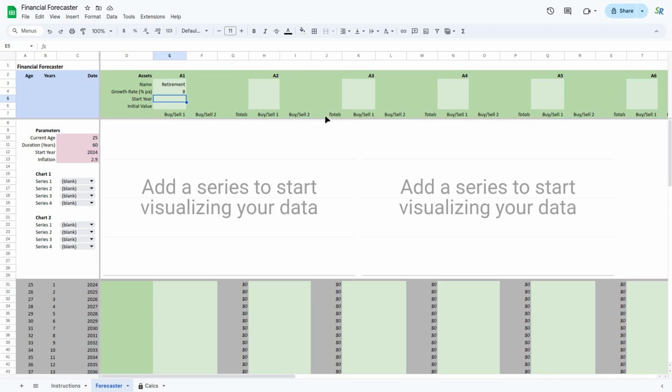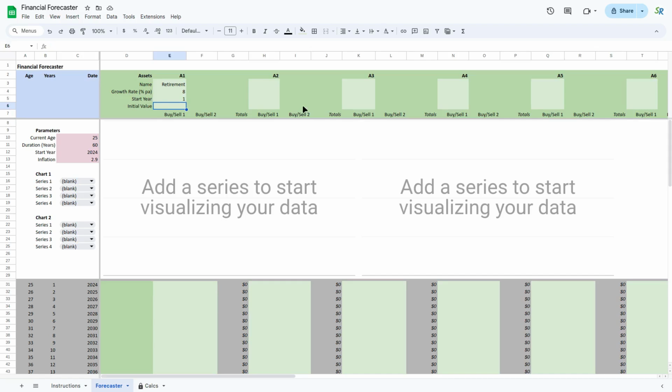Start year. Now what this does is if you wanted to start in your year one, then you would put in here year one. If you wanted to say, well, I'm not going to really concentrate on whatever this asset is until later on, then you might say year 5 or year 10. But anyway, I think we're all probably wanting to put something ahead toward our retirement, even at the age of 25. The initial value.